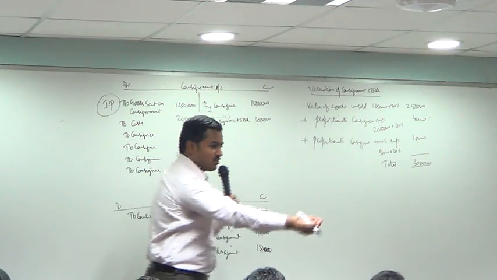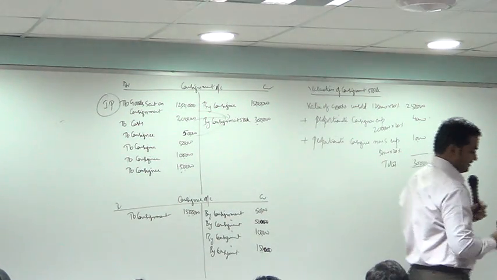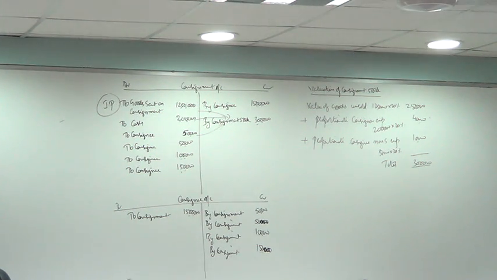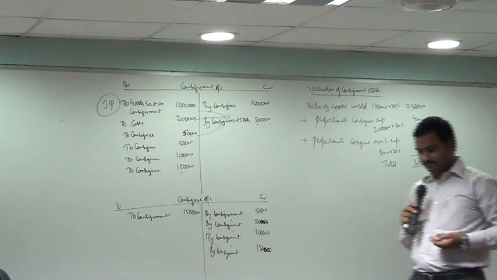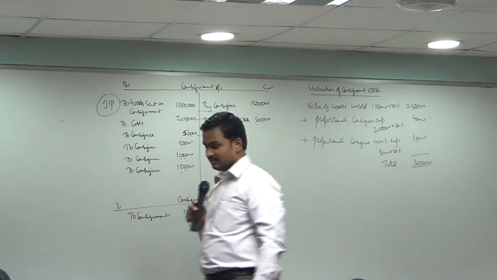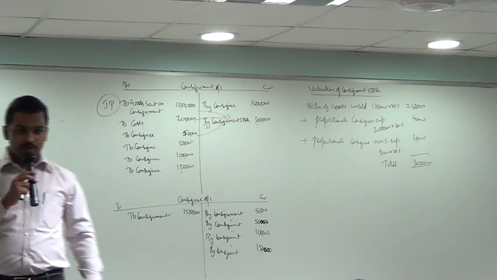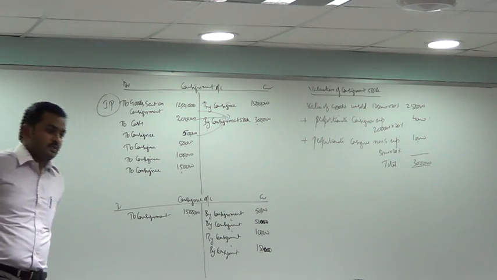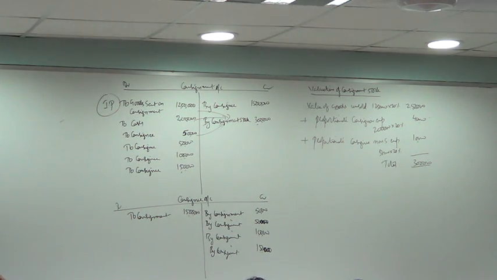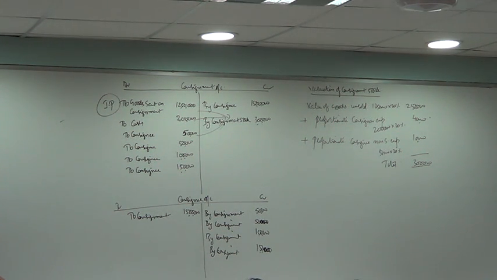Now add 2 sentences to your question. The goods were sent at an invoice price to show a profit of 25% on cost.